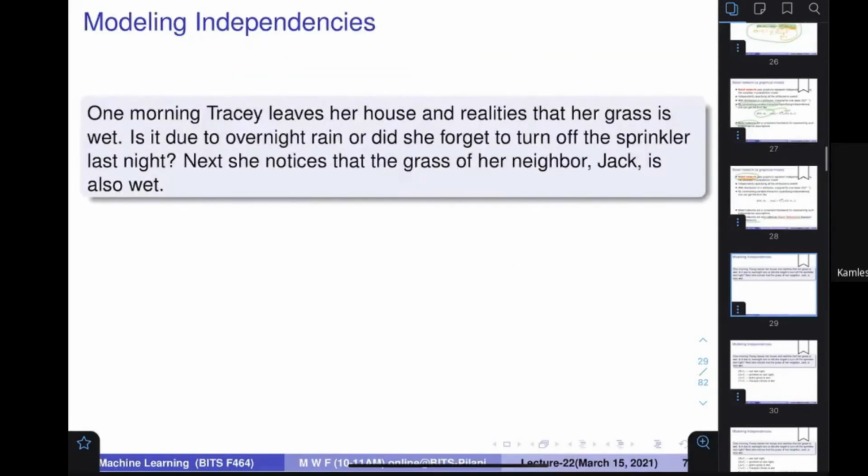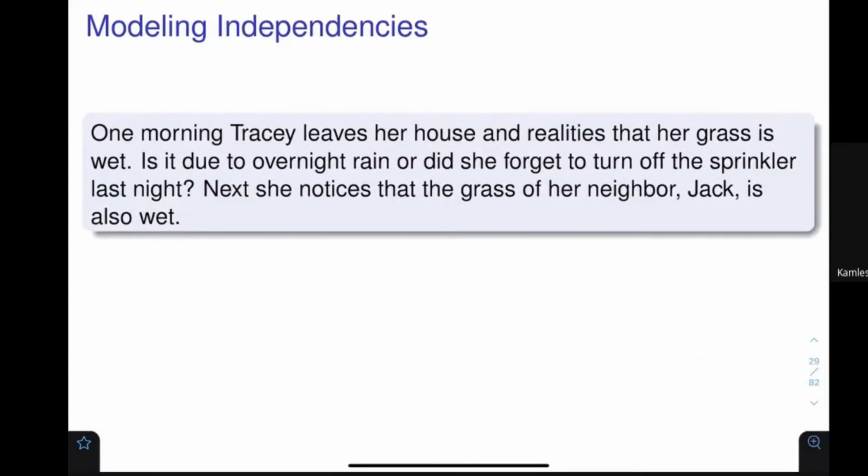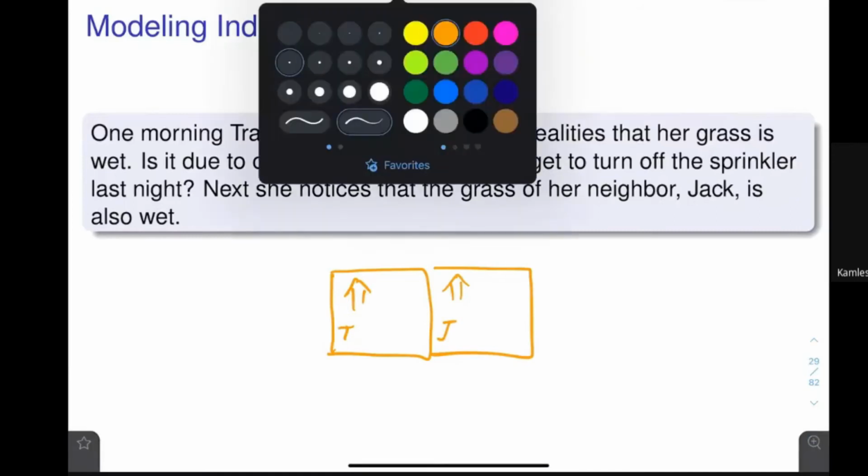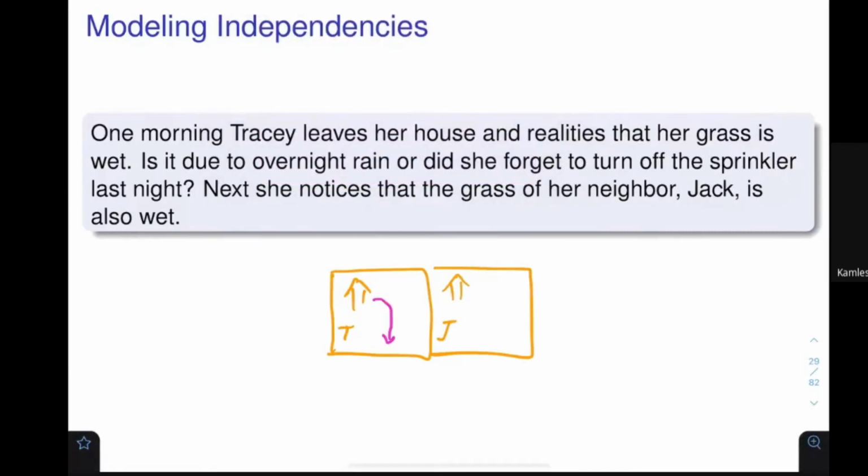So let me tell you a story, and please focus on this very interesting story. Let's assume there were two houses side by side. One house was Tracy's, and the other house was Mr. Jack's. In the morning, when Tracy was going to the office, she saw that her grass, that she has over here, was wet. Her grass is wet.